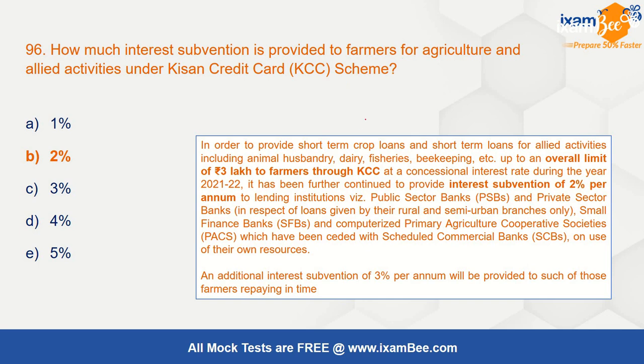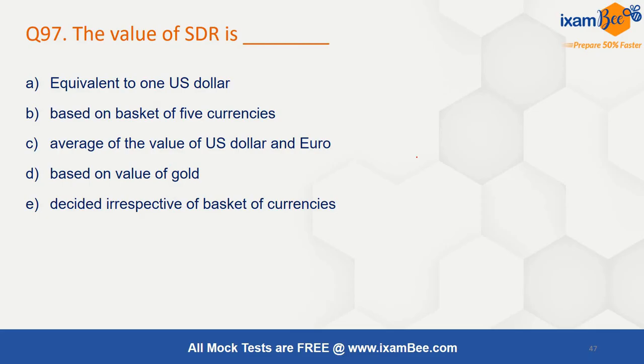In order to provide short-term crop loans and short-term loans for activities including animal husbandry, dairy, fishery, and beekeeping, up to an overall limit of 2 crore to farmers through KCC at a concessional interest rate during the year.